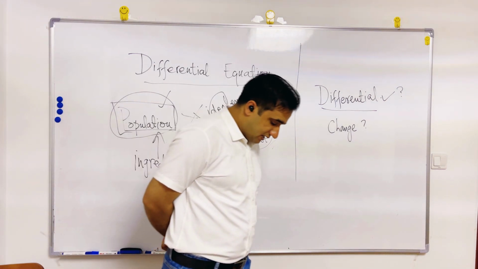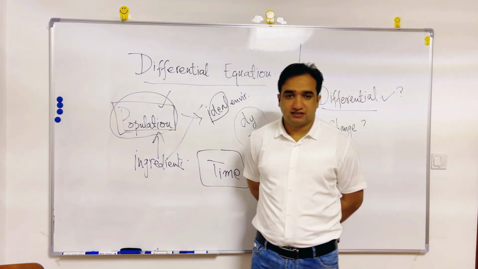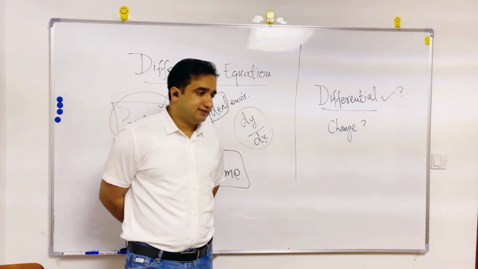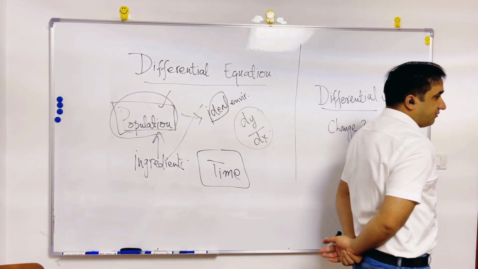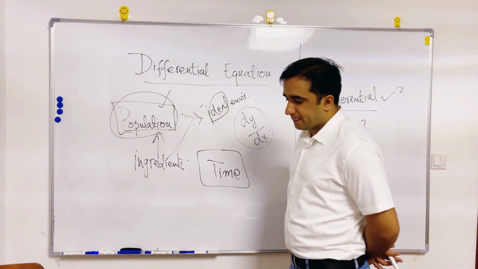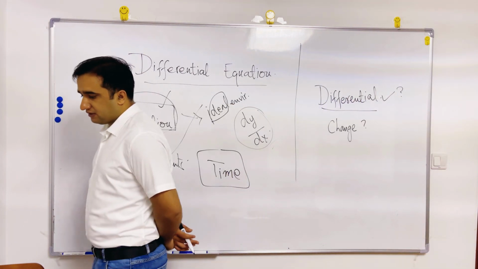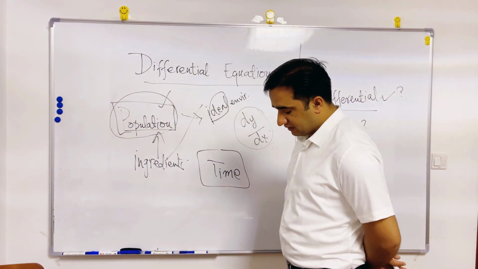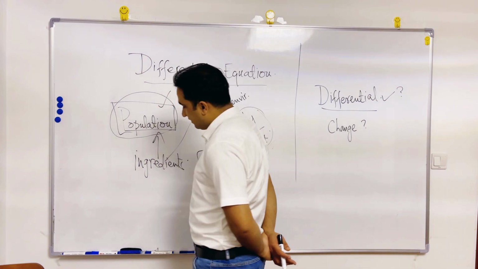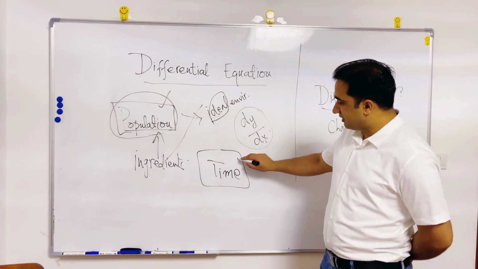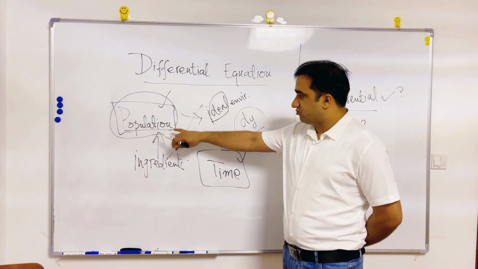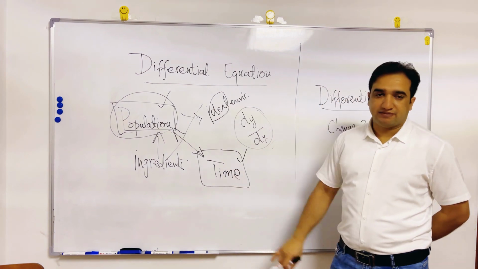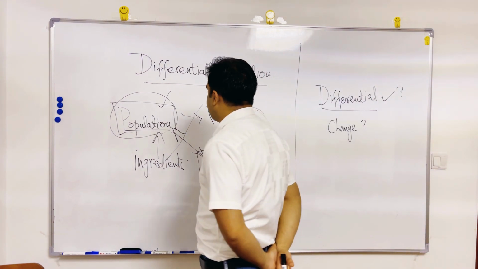Whenever you talk about the growth of population, you talk about time. If I say that in 1990, the population of Wuxi was 1 million, and in 2021, the population of Wuxi is 10 million, then what am I actually talking about? I am talking about the time. This population has a direct relationship with time. This population is dependent on time.